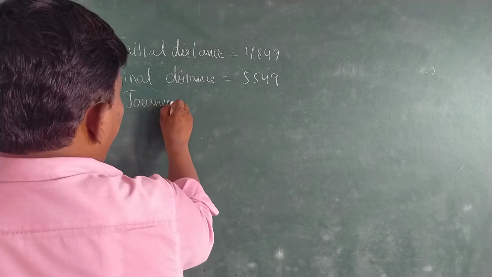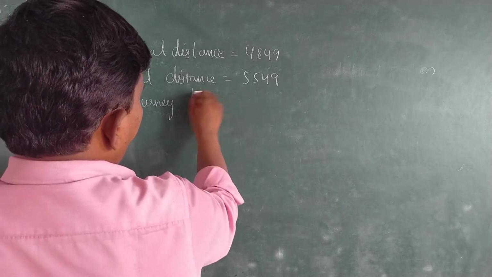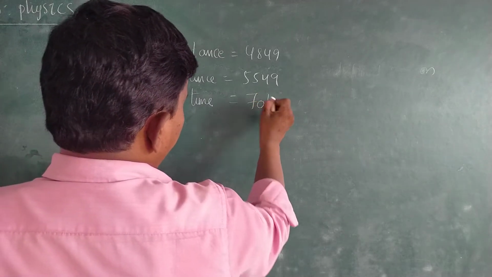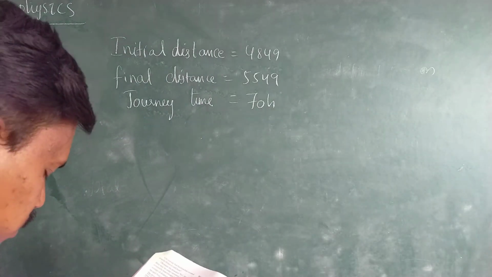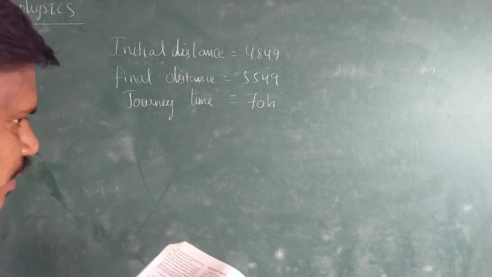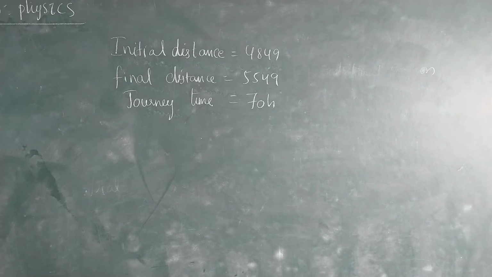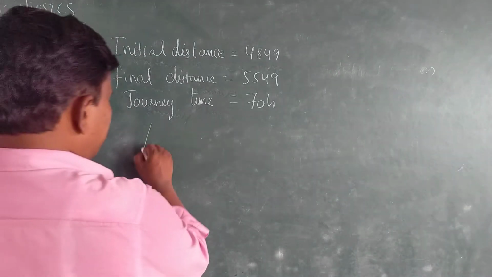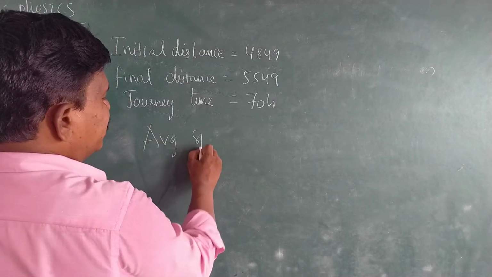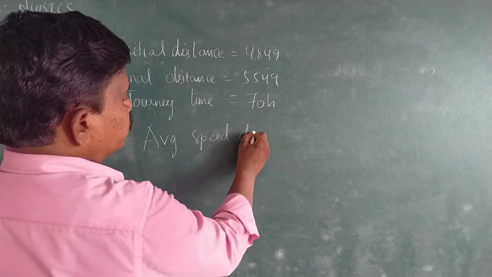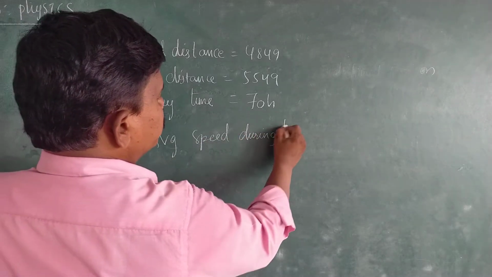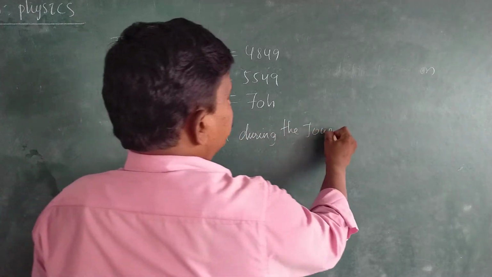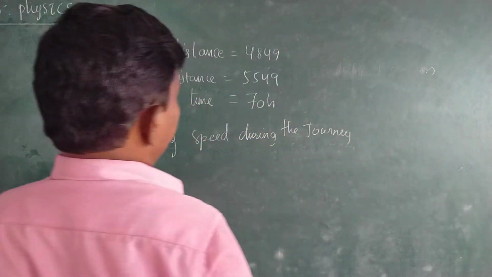Journey time. Time is given, that is equal to 70 hours. Okay, 70 hours. What is the average speed during the journey? She is asking the average speed during the journey.